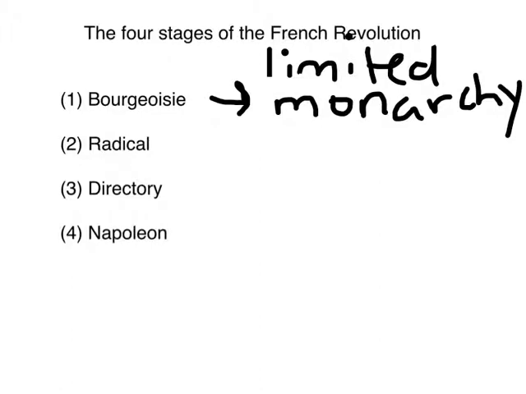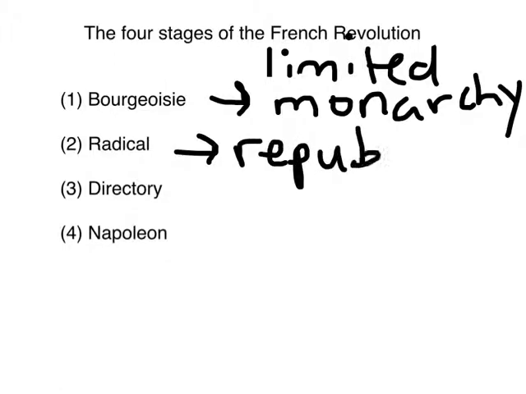The second stage of the French Revolution is the radical stage, in which the people are going to establish a republic, which is a government without a monarch, run by representatives. It's during this most famous radical stage that the king is executed, and you have a lot of really famous events like the Reign of Terror. That stage proves too radical, with too much bloodshed and chaos. Countries around the world are now starting to fight wars with France because they don't want this radical revolution spreading to their countries. And so the people rise up and overthrow the radical leaders, the most famous being Maximilien Robespierre, and he's executed.